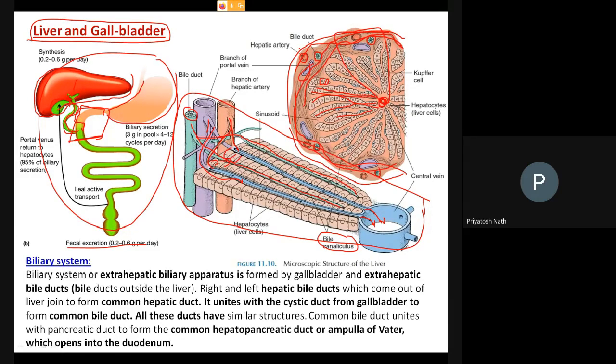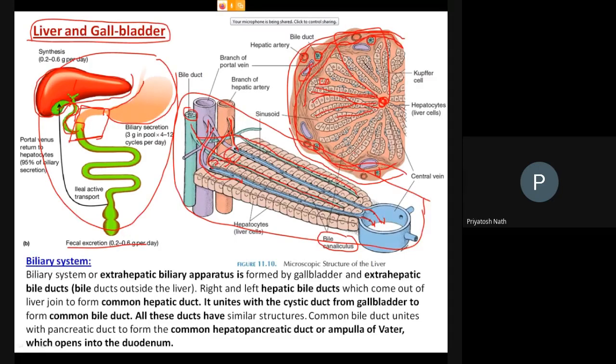So this is where in the liver the bile forms, and then how the bile flows. Inside the liver there are hepatic lobules. The hepatic lobule contains what? The hepatic cells or hepatocytes. Two layers of hepatocytes are connected with the bile canaliculus, and they secrete the bile into the canaliculus.